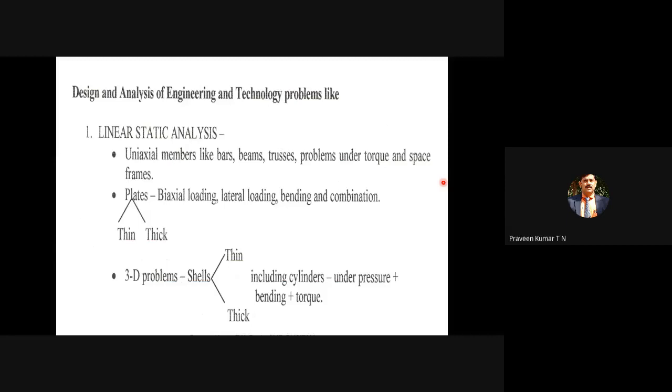I am giving the same example here so that you can understand better. Imagine if you keep 1 kg of load on a spring, let the deformation be 1 mm. If you keep 2 kg of load, the deformation is 2 mm. If you keep 3 kg, the deformation is 3 mm. If you keep 8 kg, the deformation is 8 mm. If you keep 10 kg, the deformation is 10 mm. If you plot the load versus deformation curve, it will be a straight line. That behavior is referred to as linear behavior.